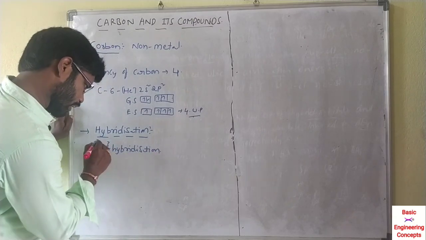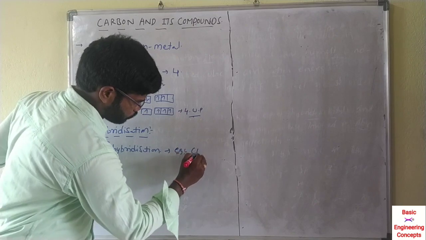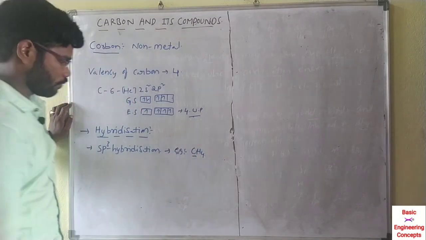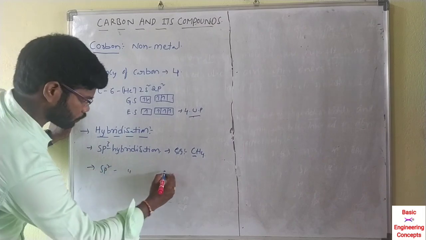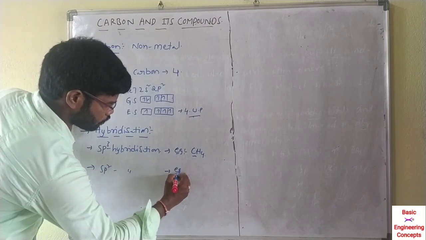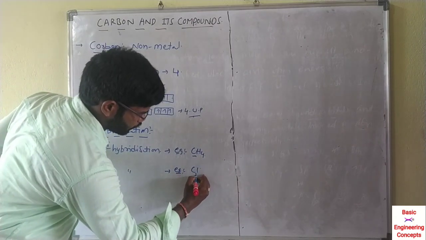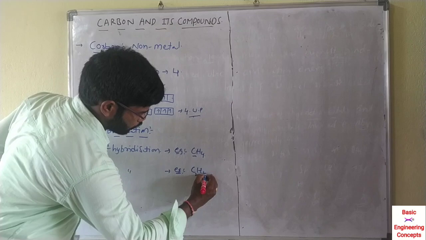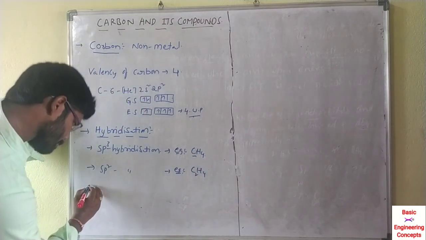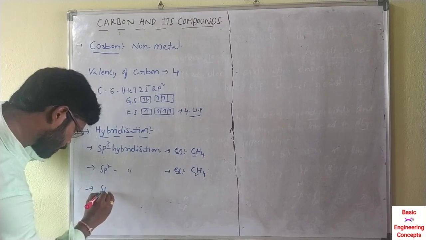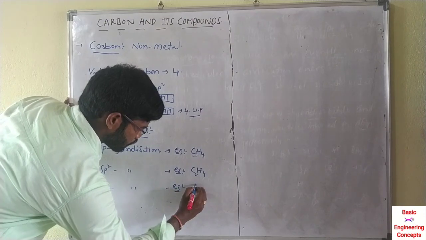First sp3: the example is CH4. sp2 hybridization example is C2H4. Third, sp hybridization example is C2H2.